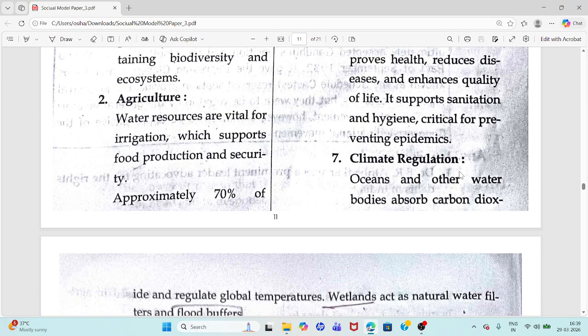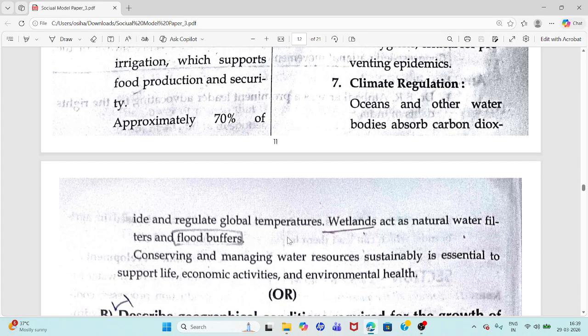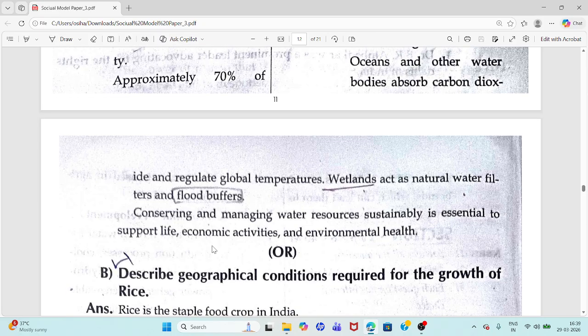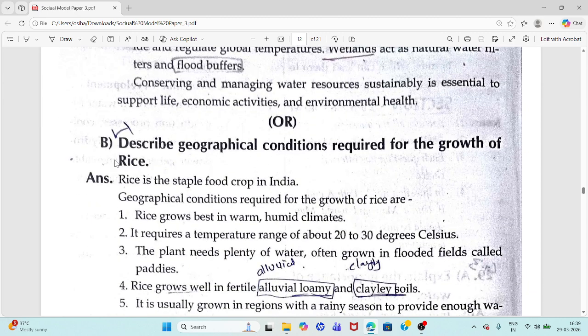Seventh point, climate regulation. Oceans and other water bodies absorb carbon dioxide and regulate global temperature. Wetlands act as natural water filters and flood buffers. Conserving and managing water resources sustainably is essential to support life. Or B.